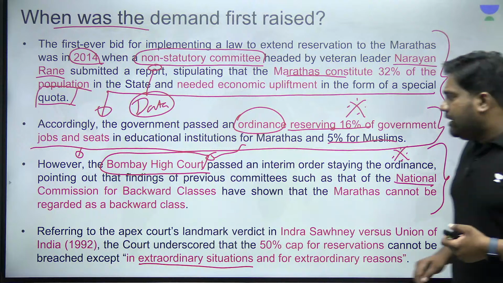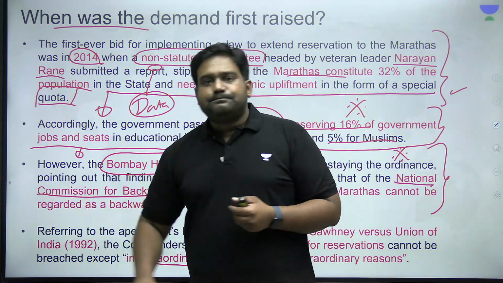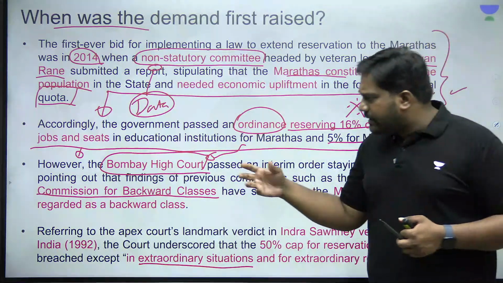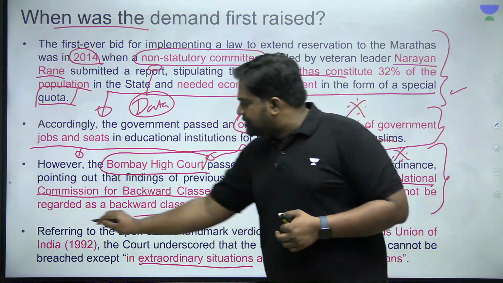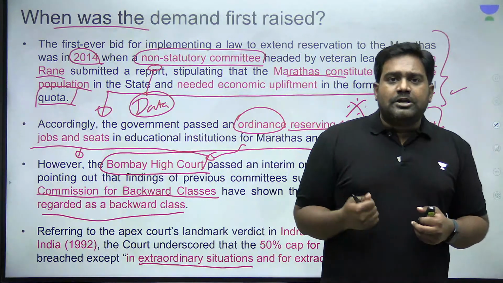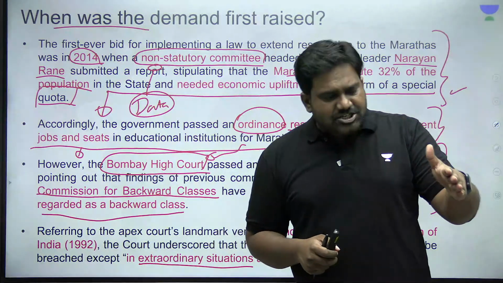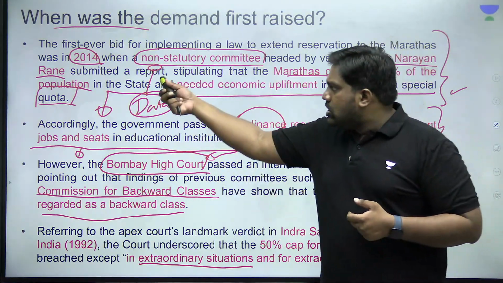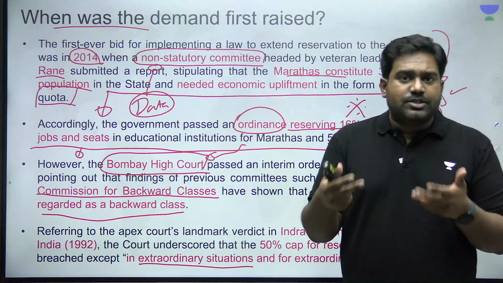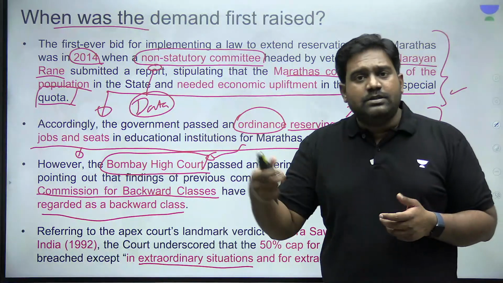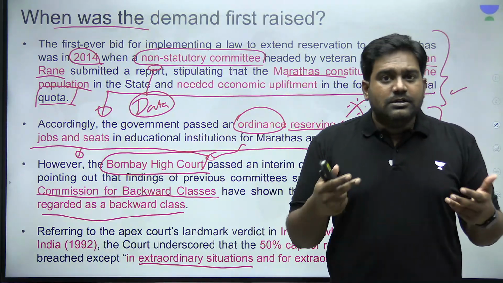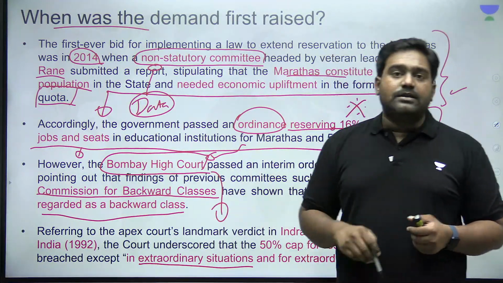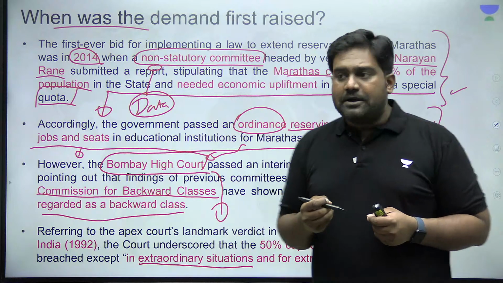The National Commission for Backward Classes had not recognized Marathas as a backward class. So the Bombay High Court pointed out that the National Commission on Backward Classes says that Marathas are not backward, but a non-statutory committee headed by Narayan Rane has recommended reservation based on the assumption that Marathas are backward. So given this conflict, the Bombay High Court ordered the striking down of the reservation which had been provided.